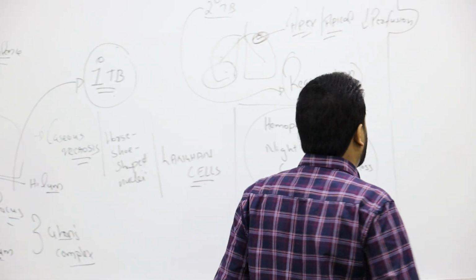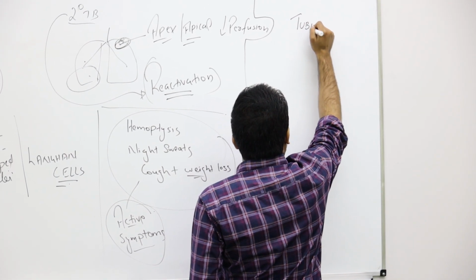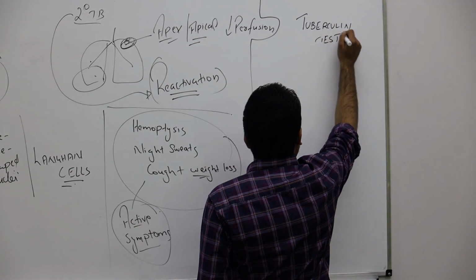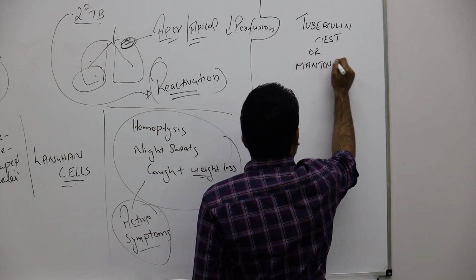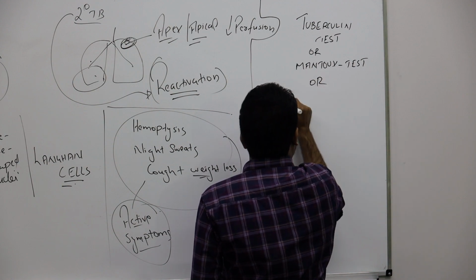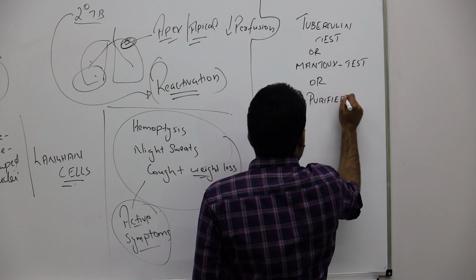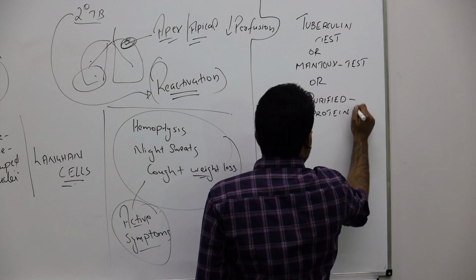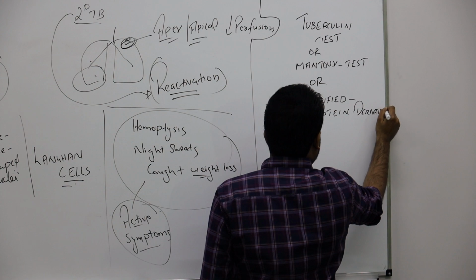In those cases, to make sure whether I have immunity or not, we do a test called, you might have heard, the tuberculin test or Mantoux test. Mantoux test or PPD. PPD means purified protein derivative test.